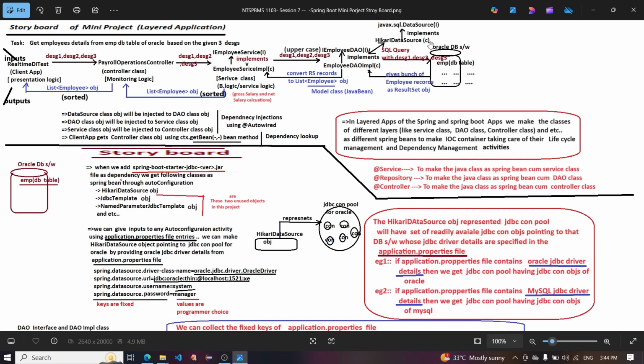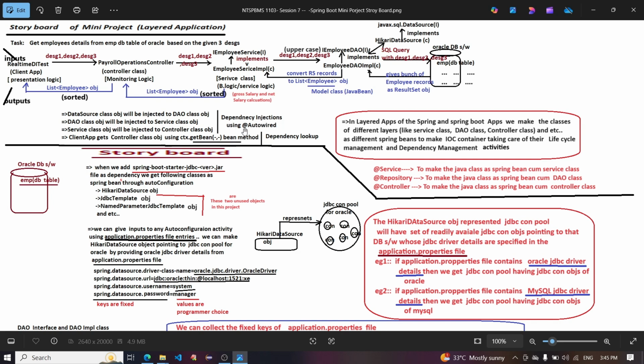So the SQL query with designation 1, designation 2, designation 3 runs on the Oracle database software EMP table and gives a bunch of employee records as a result set object. The data source class object will be injected into the DAO class object. The DAO class object will be injected into the service class object. The service class object will be injected into the controller class object. The client app gets the controller class object using the ctx.getBean method.